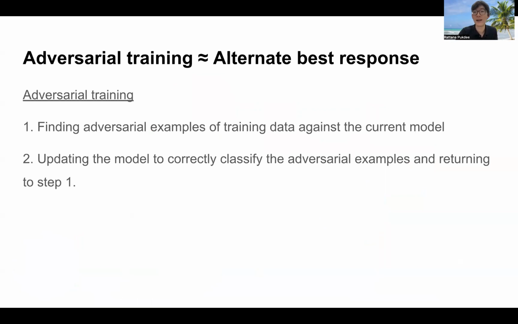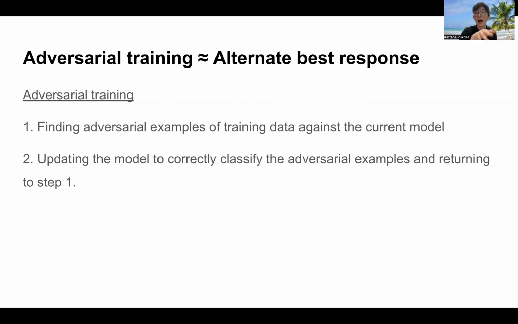First, we remark that adversarial training, which is a standard technique for training a robust model, has a strong connection with an alternating best response strategy in this game. In adversarial training, we do the following. First, given a current model, we find adversarial examples on which our current model does not perform well. And then we update our model to correctly classify these adversarial examples.